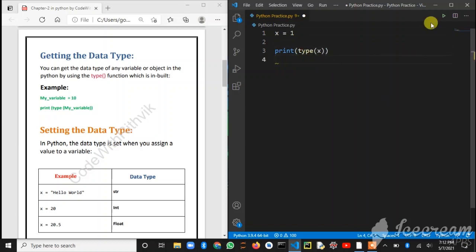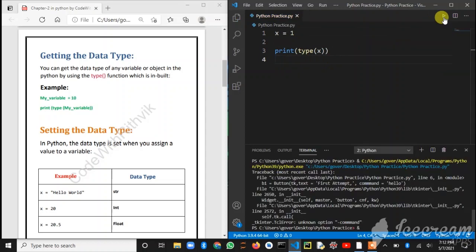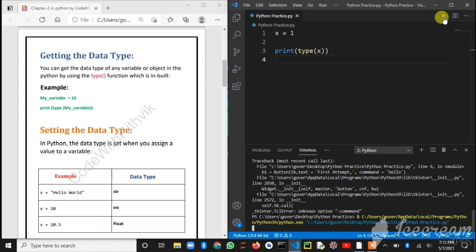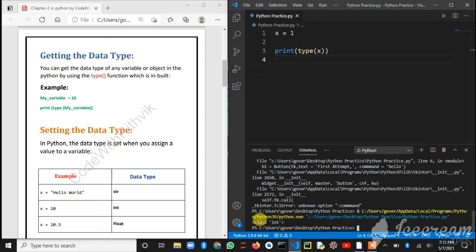Just click on the run button, and after executing the program, it will show, if it is an integer, class int, or class string, class boolean, etc. As you can see, our output is class int. So we know that the value assigned to x is an integer data type. Like this you can get it for anything. I have told you about strings also.